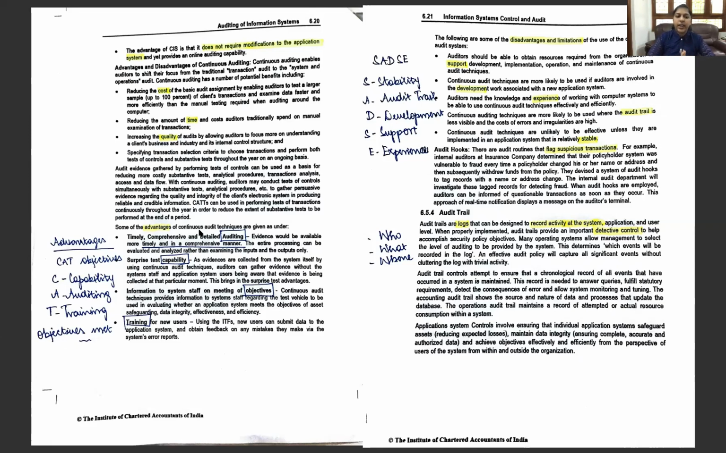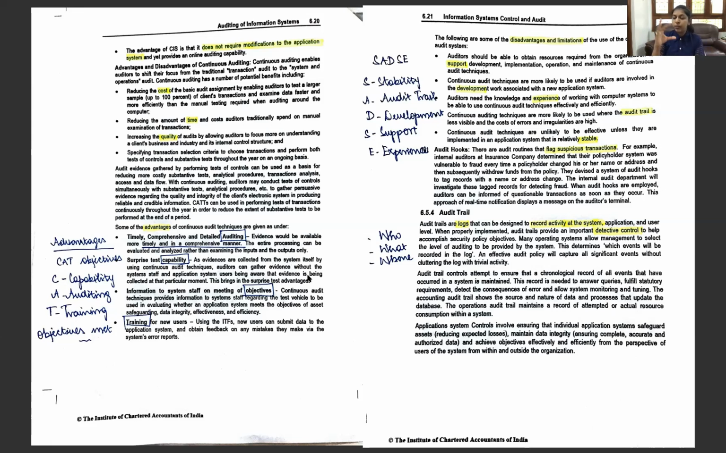What are the advantages of CAT? Here we have the answer in the question itself. Advantages of CAT, or CAT objectives. C for capability, A for auditing, T for training and objectives. So C for capability. What is it? Surprise test capability. The evidence is collected from the system itself and the auditor gathers it without the staff being aware that the evidence is being gathered.